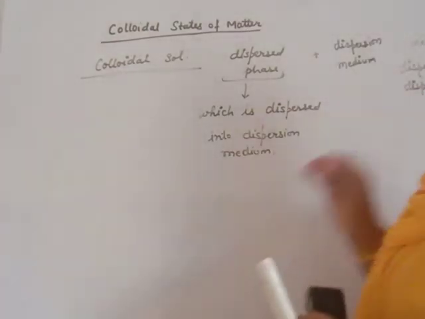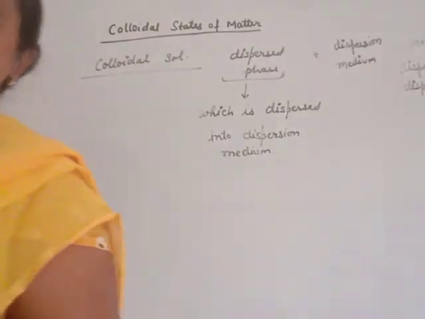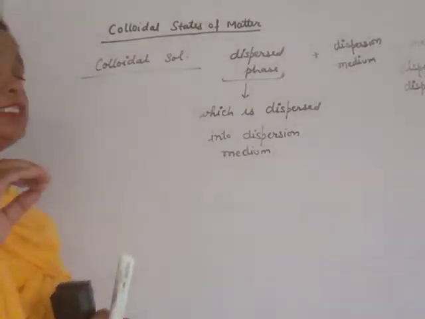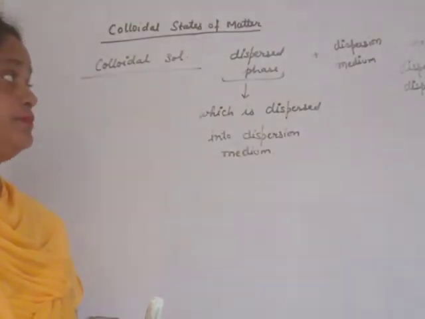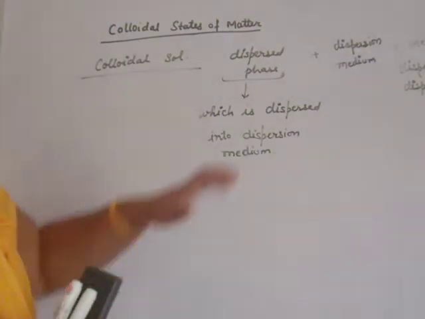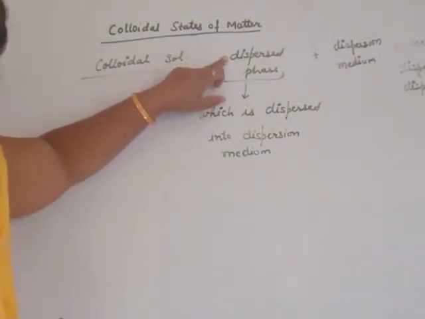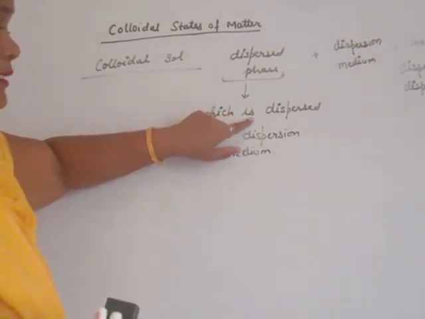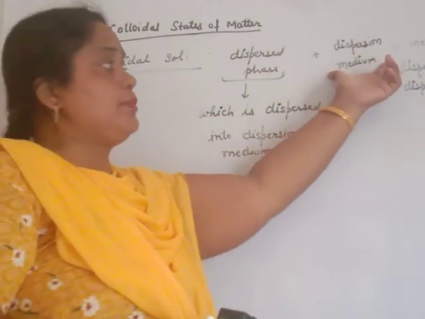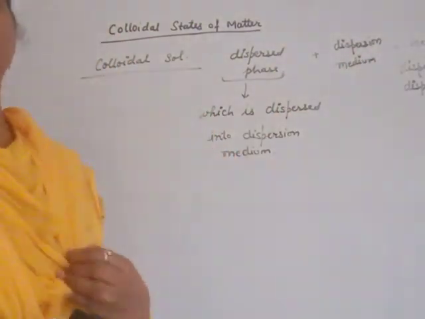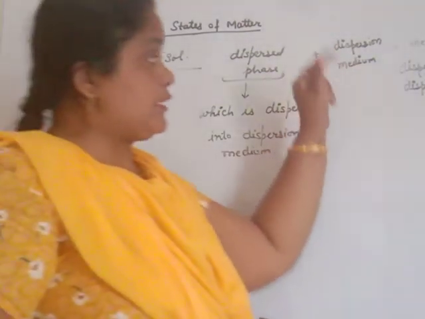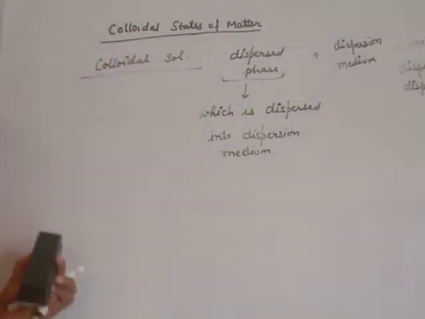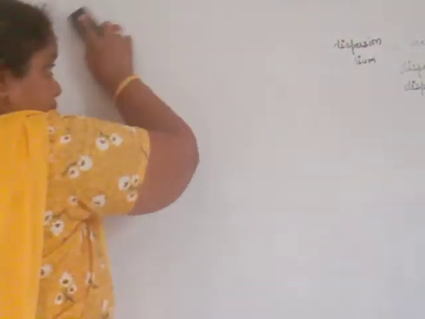If in your exam they ask, what is the dispersed phase? The dispersed phase is just like the solute of the solution, which is used in less amount and is dispersed in the dispersion medium. What is the dispersion medium? It is just like the solvent of the solution in which the dispersed phase is dispersed. These are the definitions.